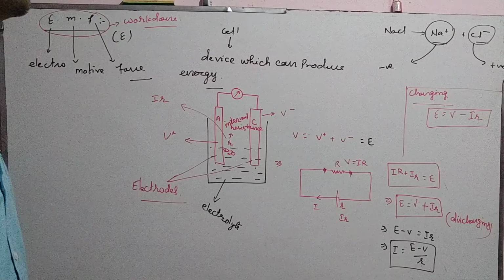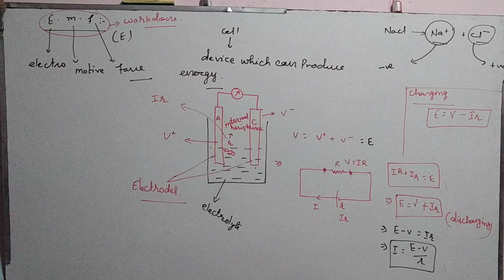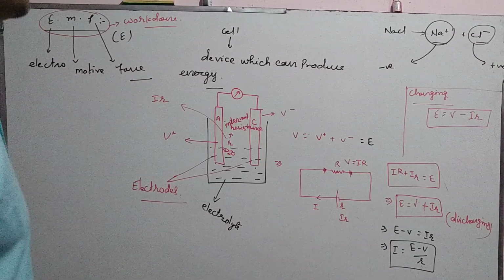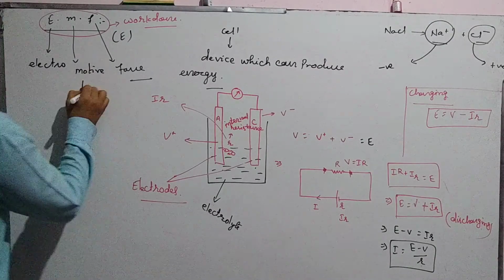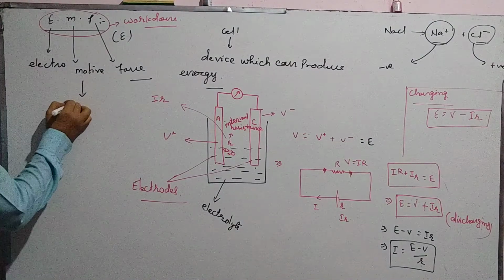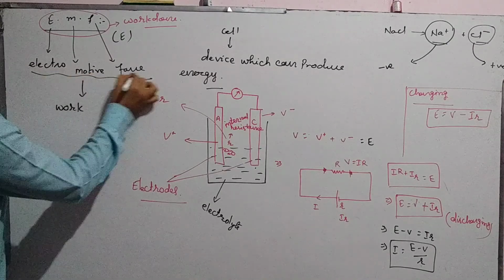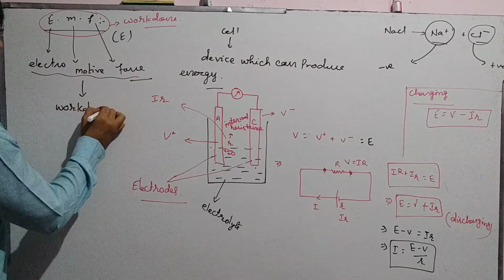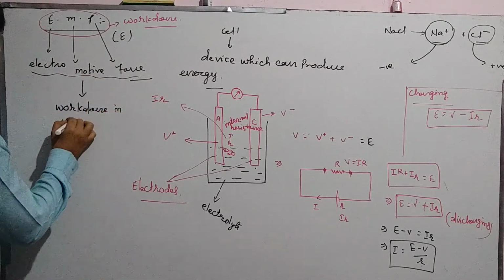There is one thing: EMF is work done in an open circuit.